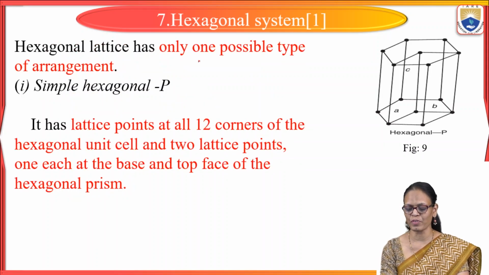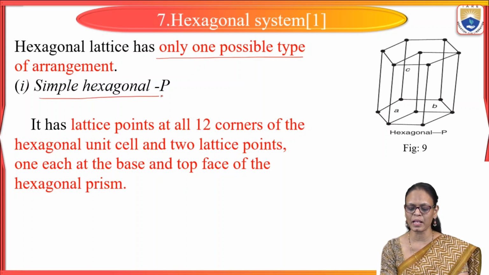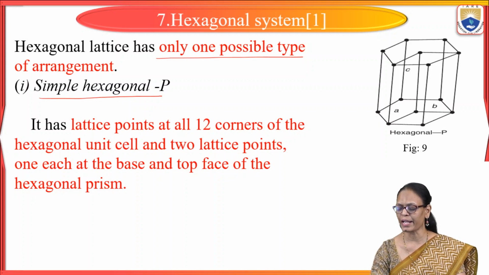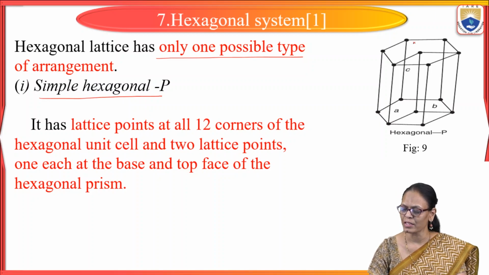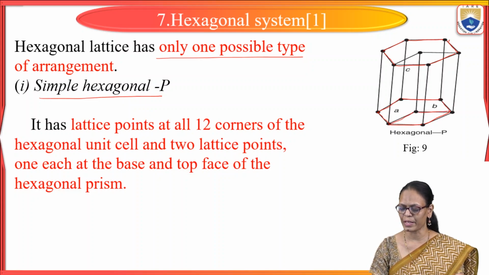So coming to the type of arrangement, there is only one possible type of arrangement, that is simple hexagonal P. Hexa, when we say hexa, in a hexa arrangement, if you see here on the top, you will have 6 sides like this. Here also you have 6. When it comes to the lattice parameters, there are 3: A, B and C.